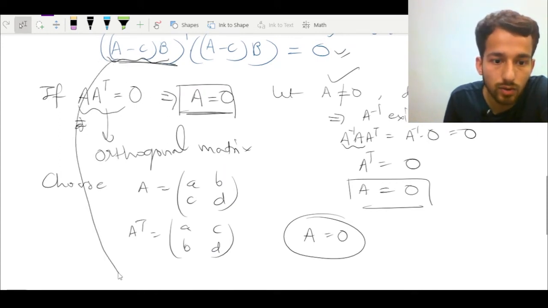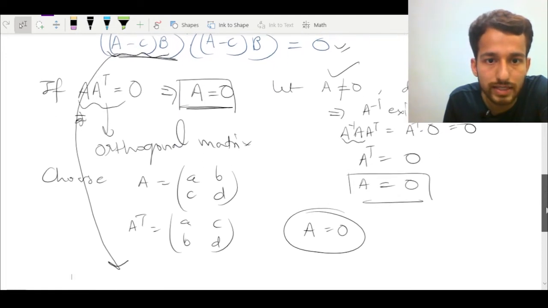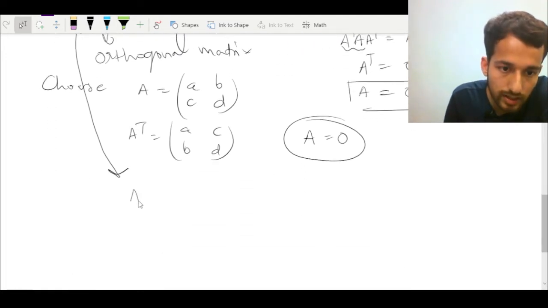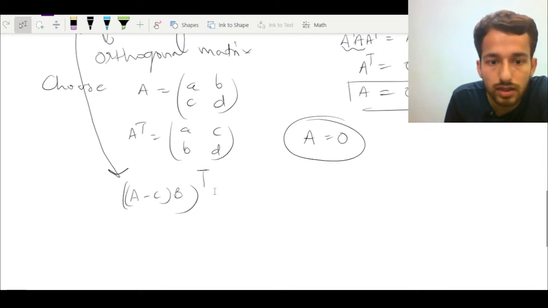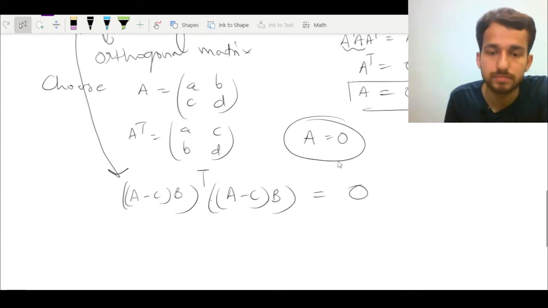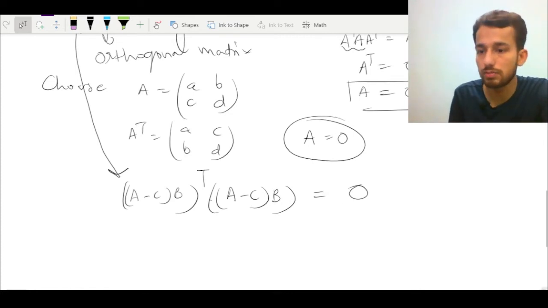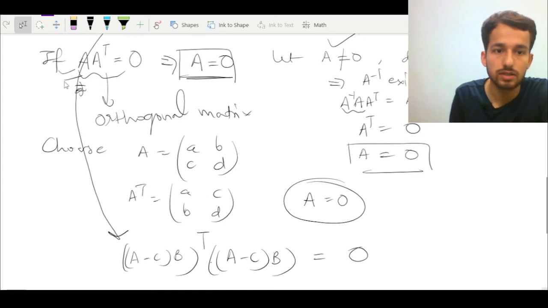So directly I am now writing what we got: A minus C into B, whole transpose, times A minus C into B, equal to the null matrix. Because we have just proved the property above that in general for any matrix A, this holds. So from here you try to see this whole as an A matrix, and its transpose of course, and this.